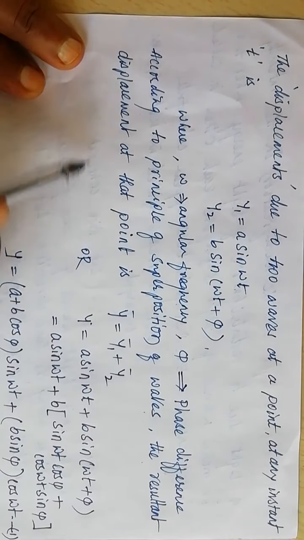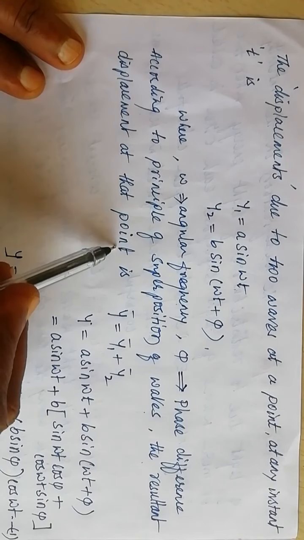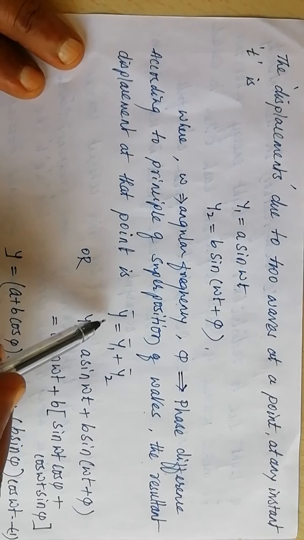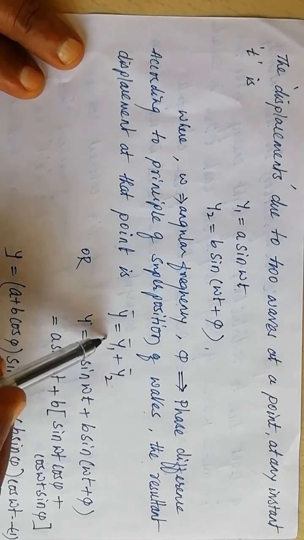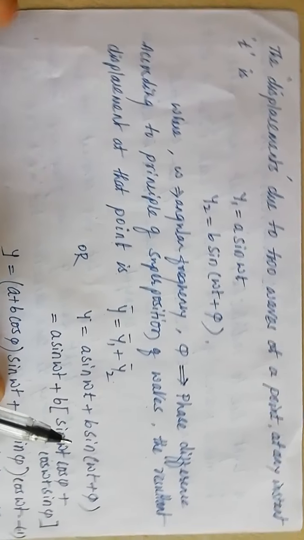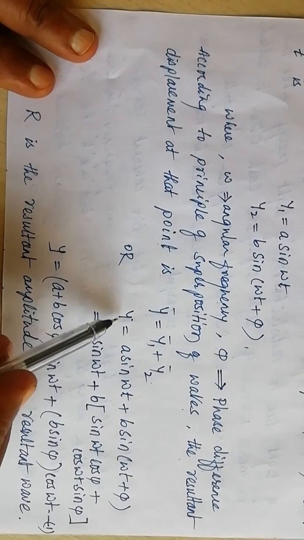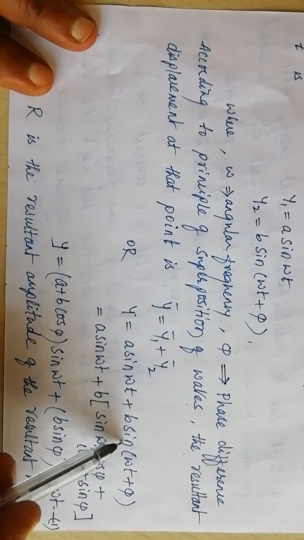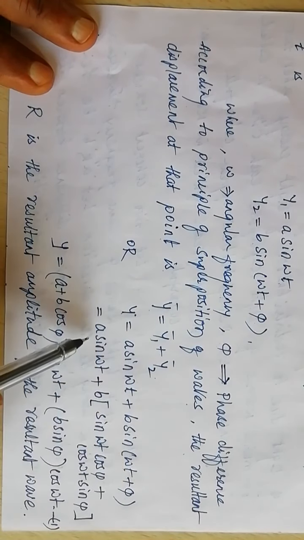That's why the resultant displacement at that point due to formation of a resultant wave is given by the vector sum of displacements due to individual waves, or resultant displacement y is a sin omega t plus b sin (omega t plus pi).